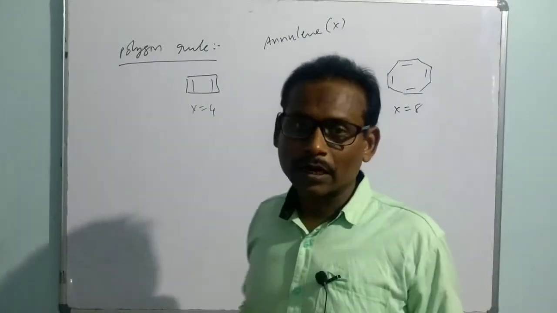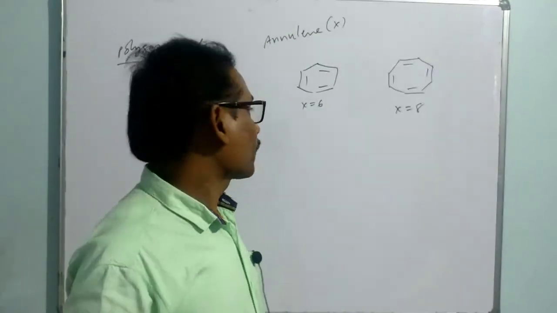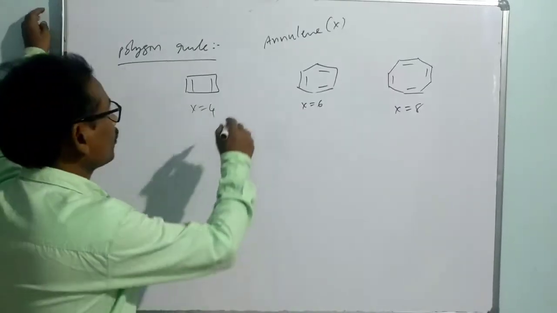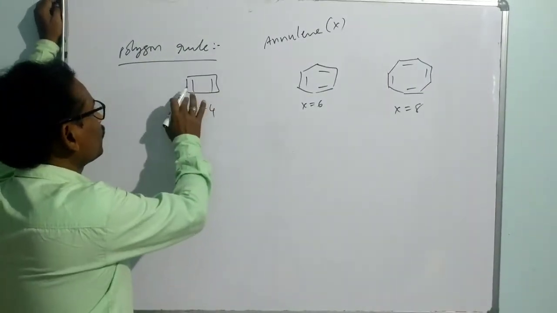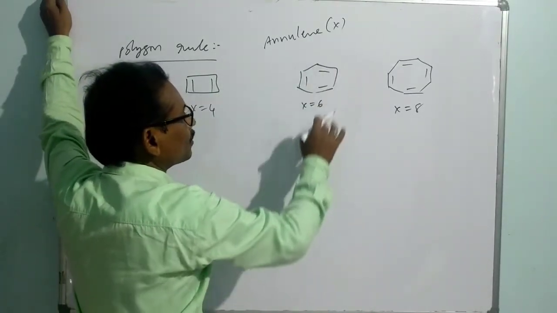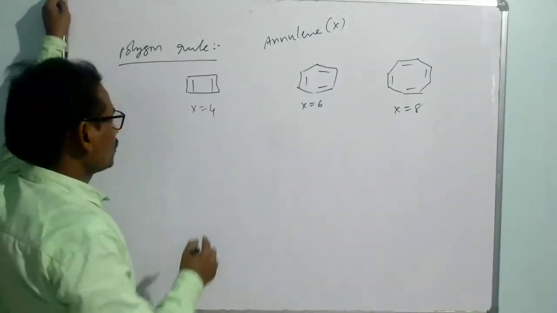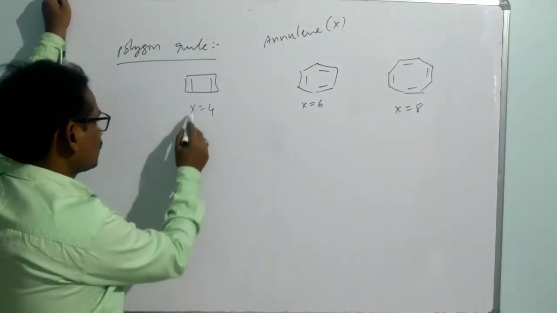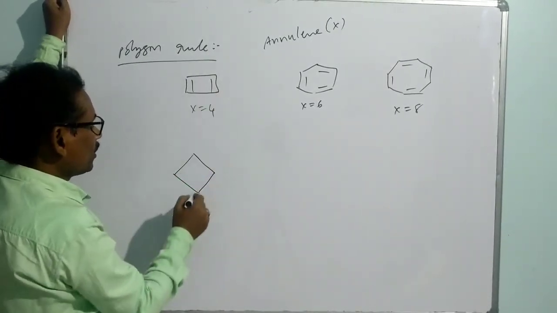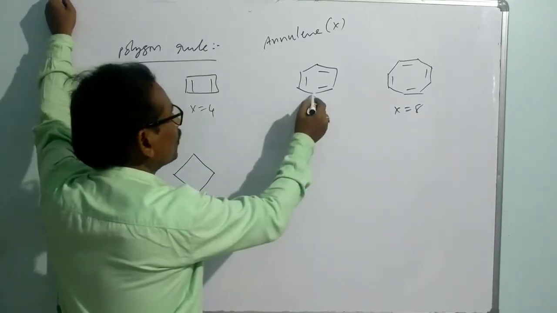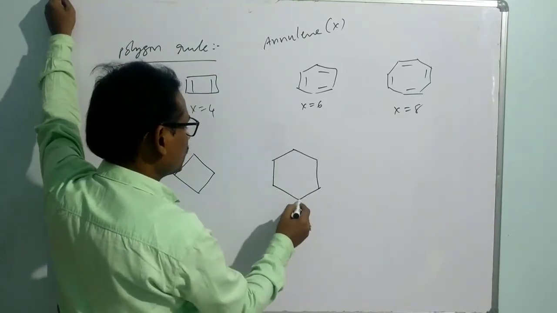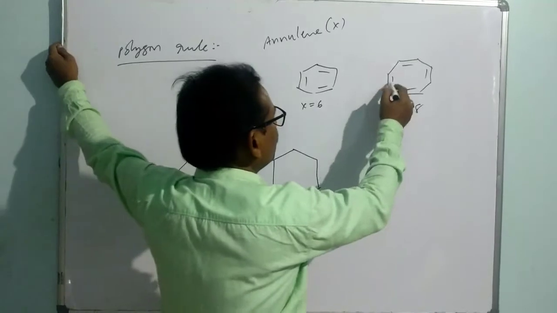Now, how do we understand the energy, that is, the filling of electrons in the respective molecular orbitals? According to the polygon rule, this is a polygon of quadrilateral, 4 corners are there. It is a polygon of hexagon, 6 corners are there. It is a polygon of octagon. So we write the polygons like this. The quadrilateral is written like this. One of the corners of the polygon must be written at the bottom. Here also, any one of the corners.